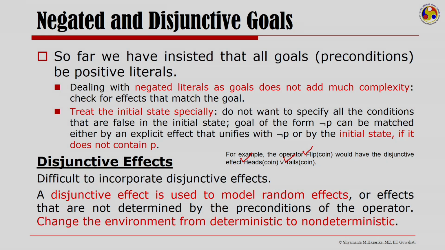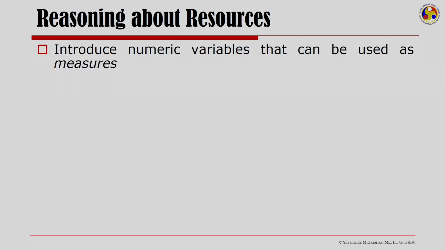Now, it is difficult to incorporate disjunctive effects. A disjunctive effect is used to model random effects or effects that are not determined by the preconditions. Now, this changes the environment from deterministic to non-deterministic, and therefore, it is very difficult to incorporate disjunctive effects.